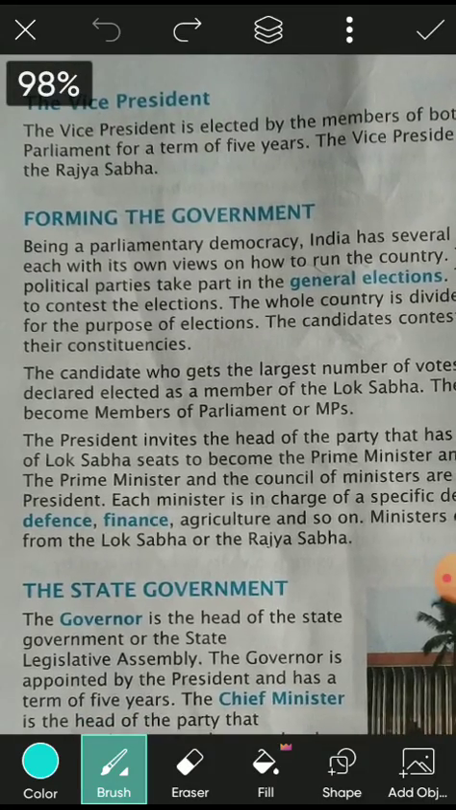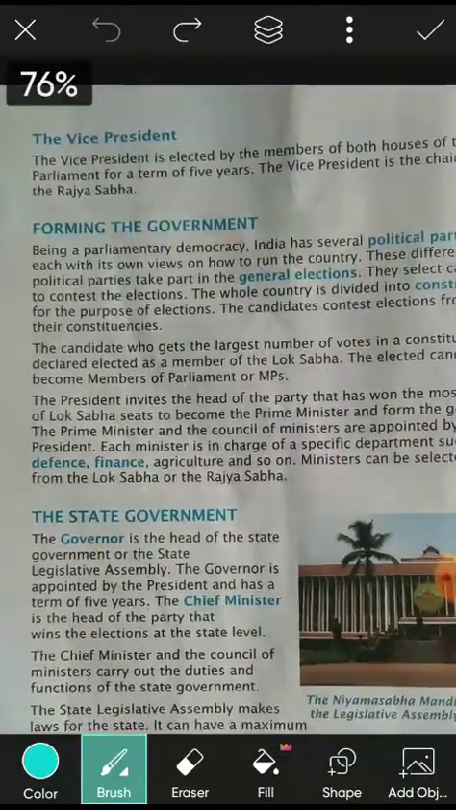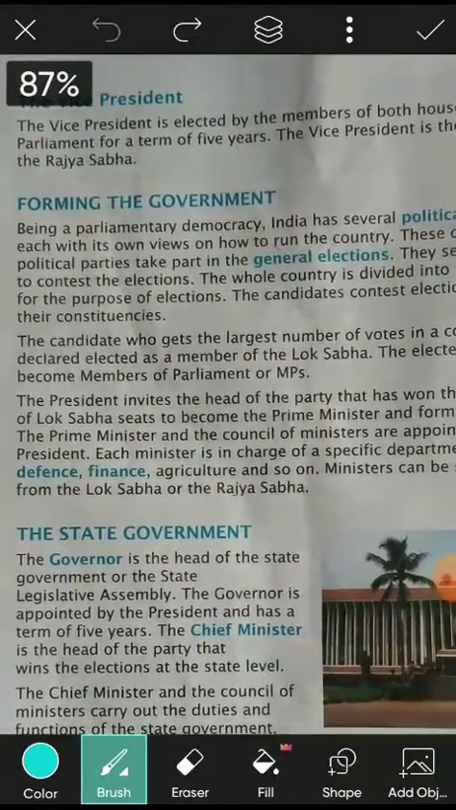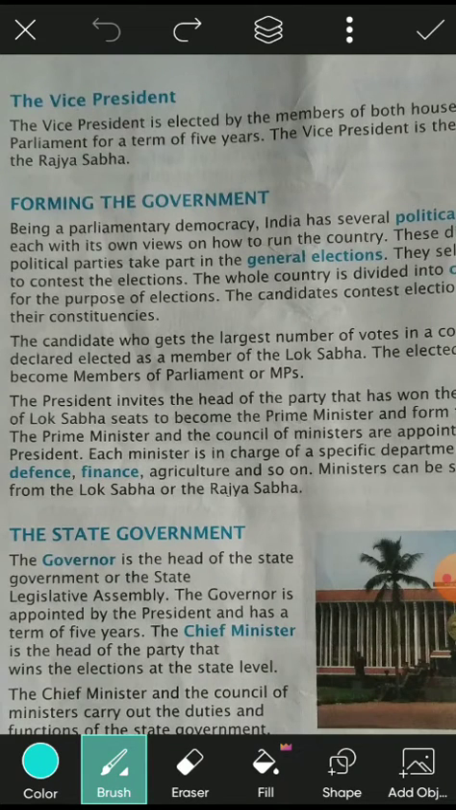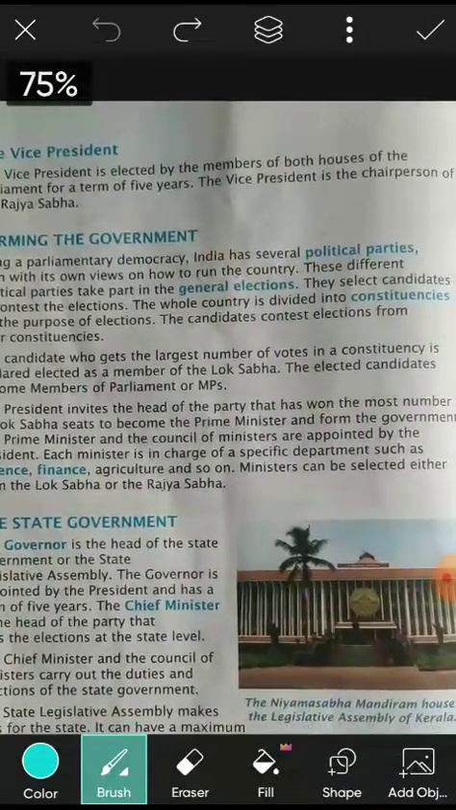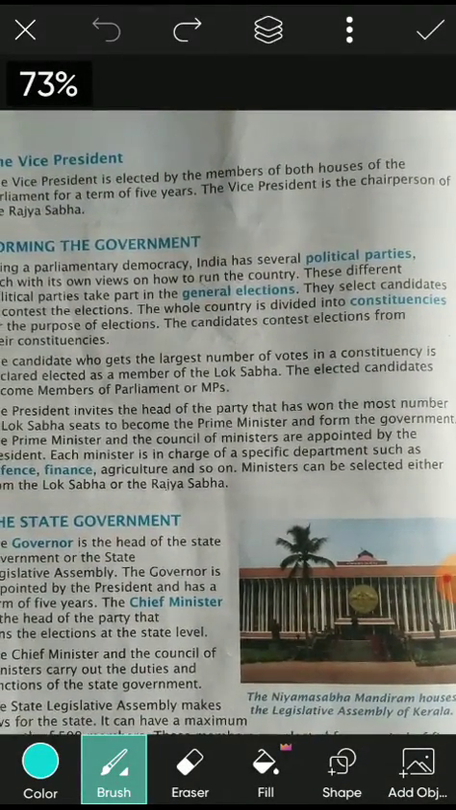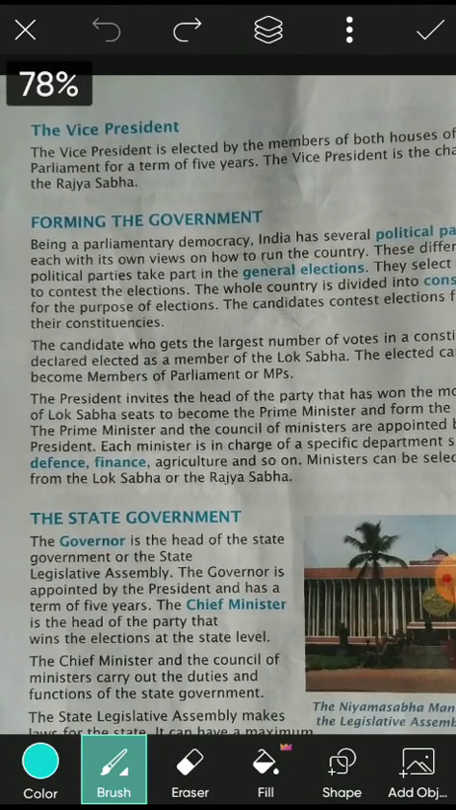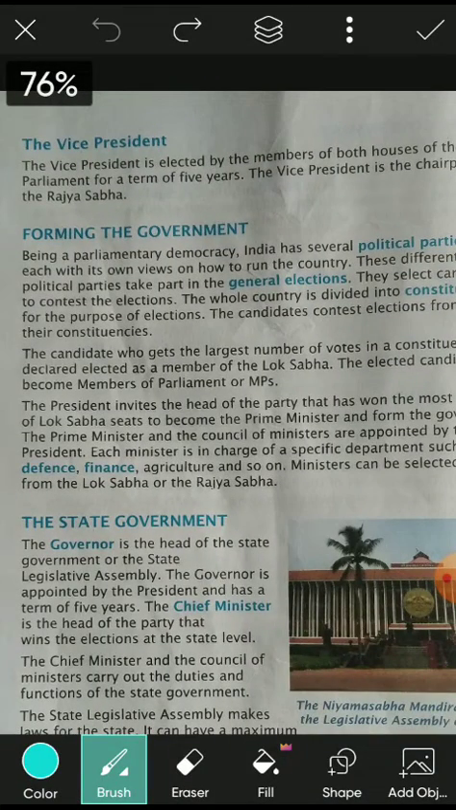The candidate who gets the largest number of votes in the constituency is declared elected as a member of the Lok Sabha. So that means if a candidate gets the highest votes, then he or she is elected as a member of Lok Sabha. The elected candidates become members of parliament or MPs. That means members of parliament.